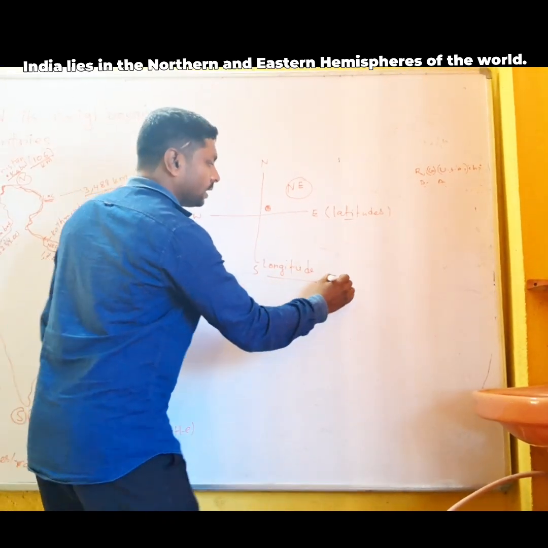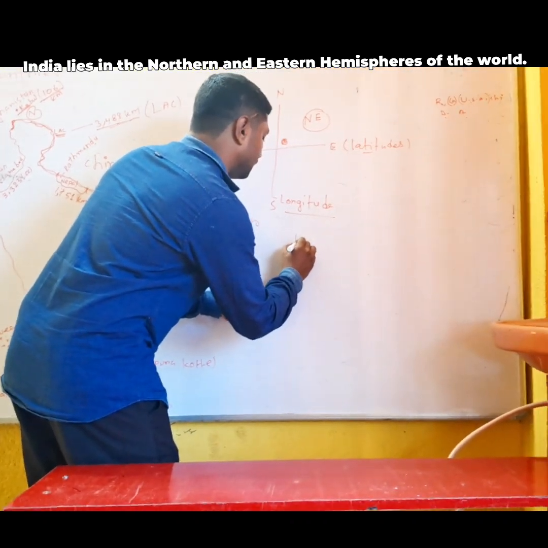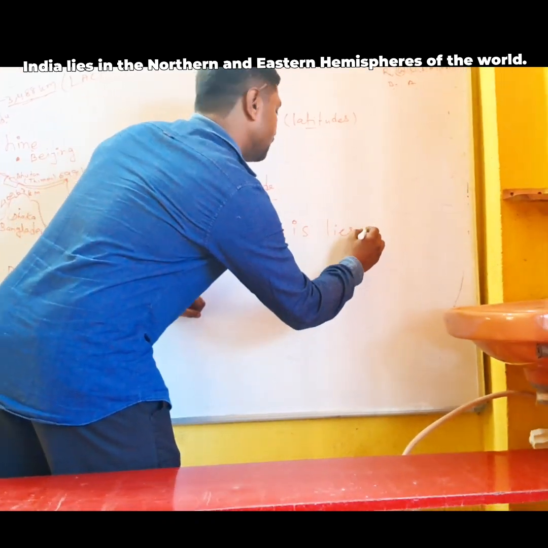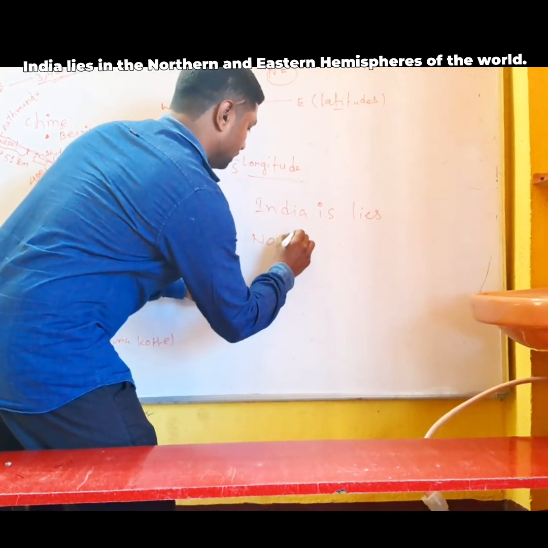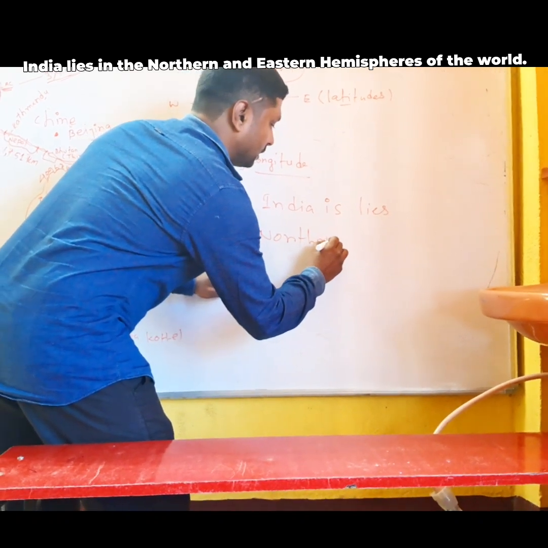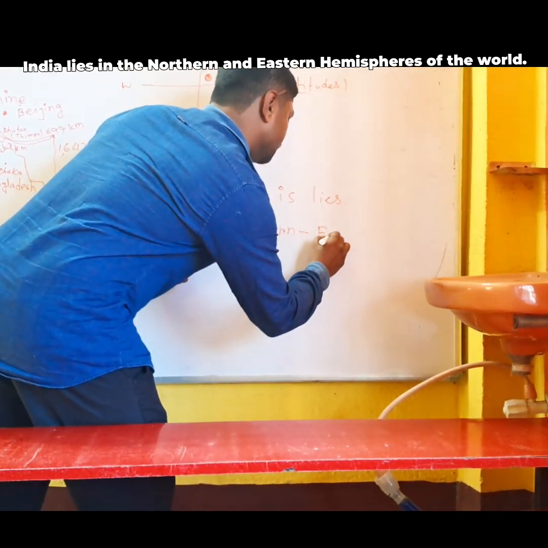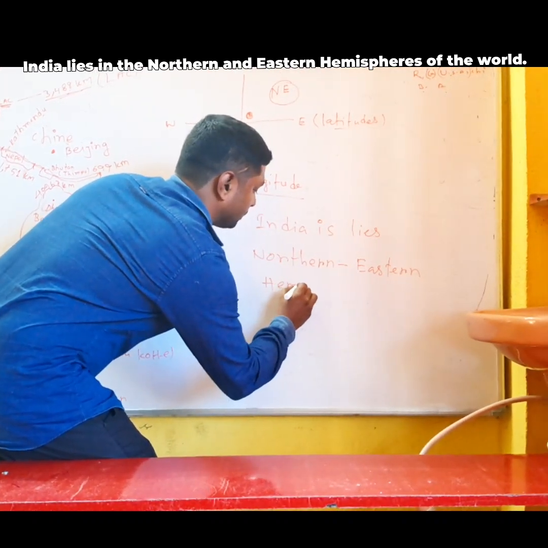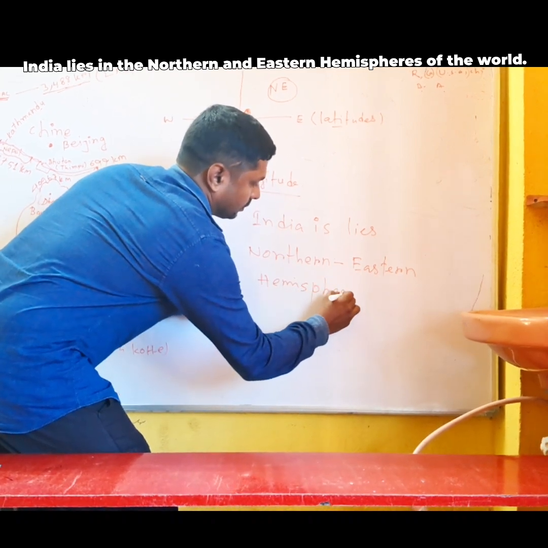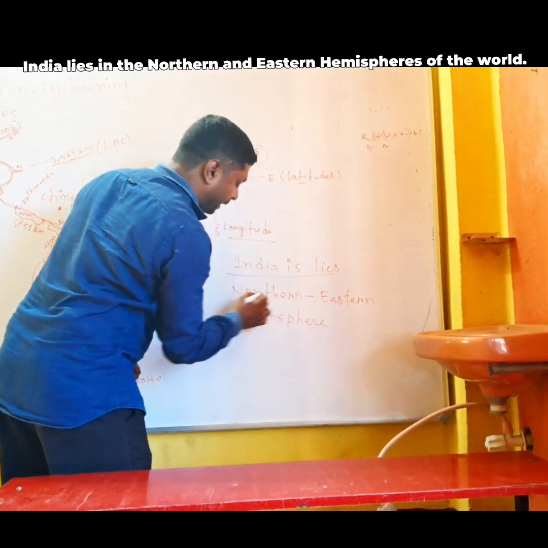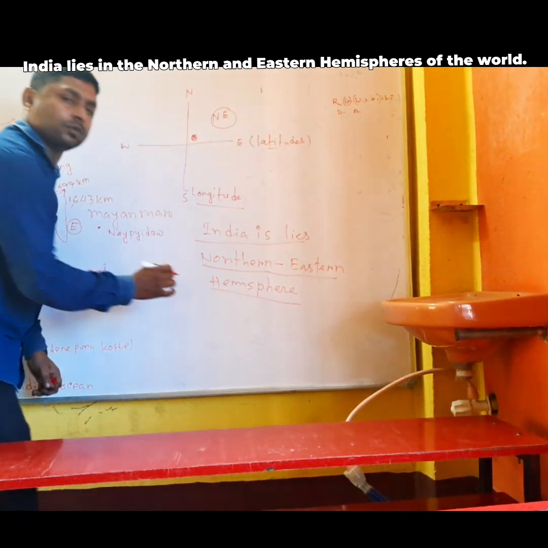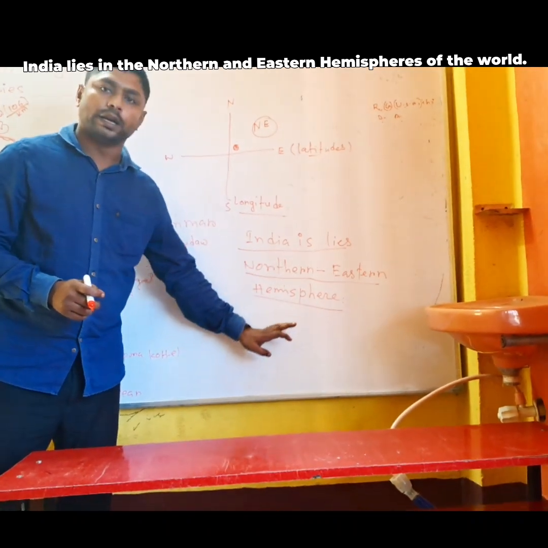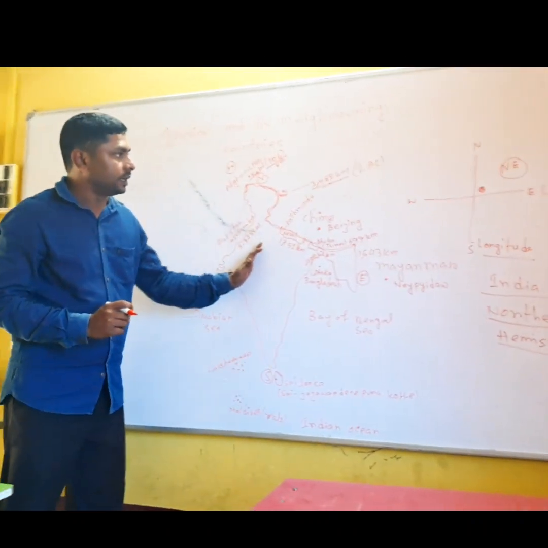That's why India lies in the northern eastern hemisphere. Okay, so India lies in the northern eastern hemisphere. Okay, so here India is here.